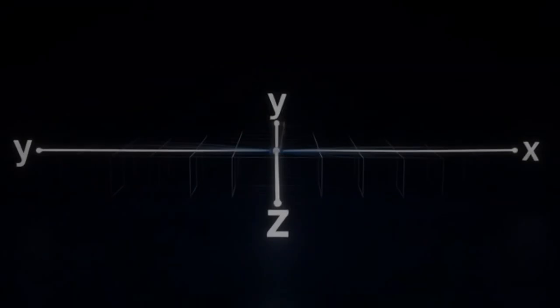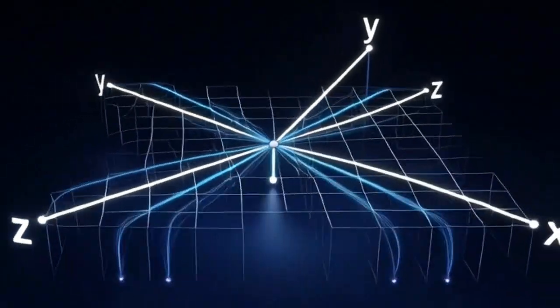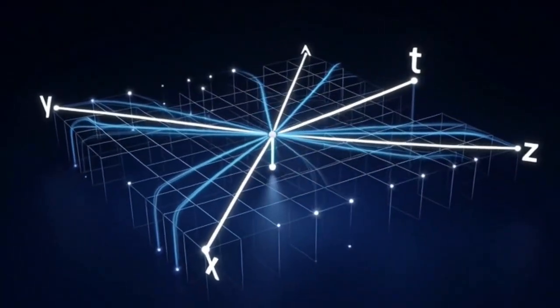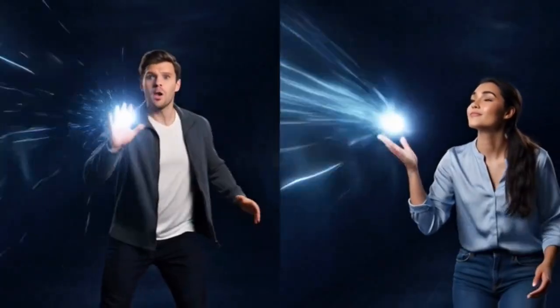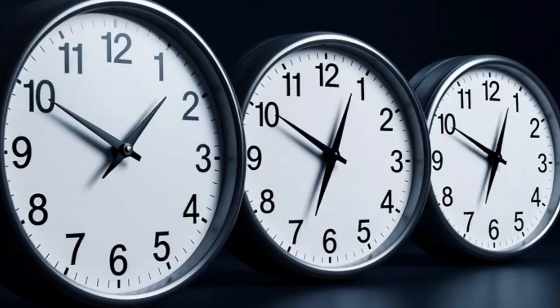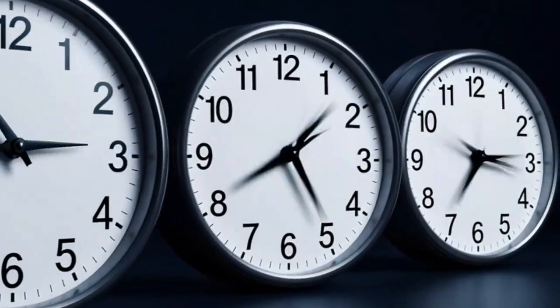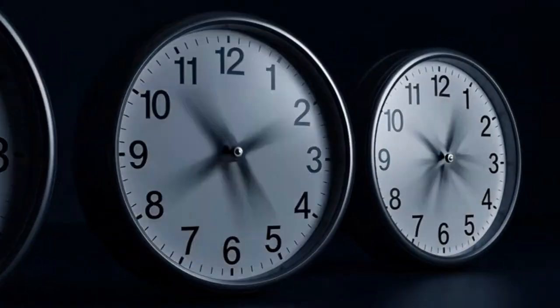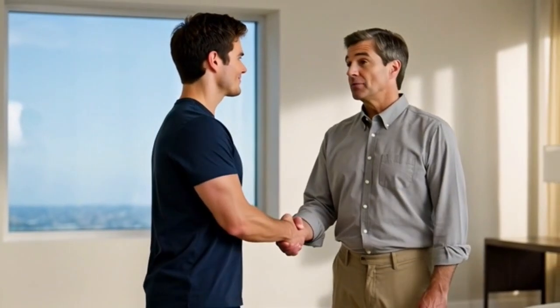Space-time combines 3 spatial dimensions and 1 time dimension into a 4-dimensional fabric. Relativity shows us that there's no absolute frame of reference. It's all about the observer. For moving clocks, the time is stretched, demonstrating the connection between motion and time. When the traveling twin returns, they will be younger than the twin who stayed behind.